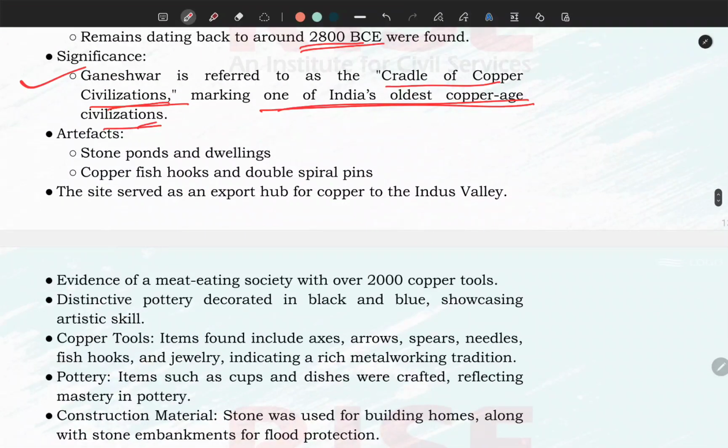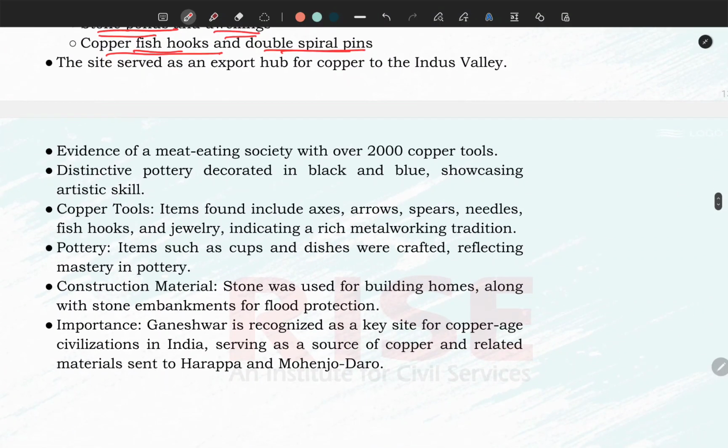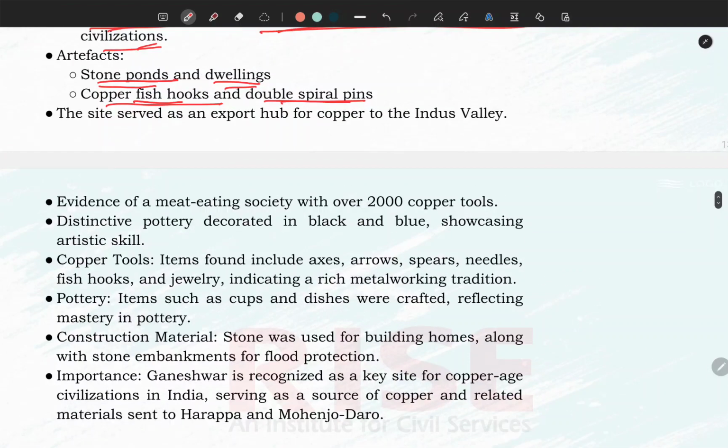Now, what are the artifacts? What remains have been found from this area? Copper fish hooks, double spiral pins, stone ponds constructed by stones, and dwellings. The people used to live not in brick-constructed houses, but rather in stone-constructed dwellings. It is opined that this site might have supplied copper to the Indus Valley civilization.